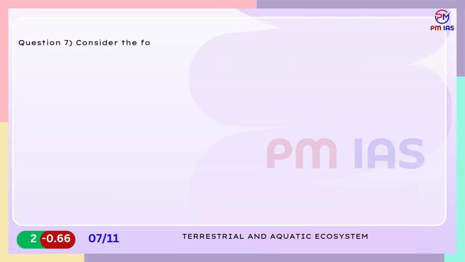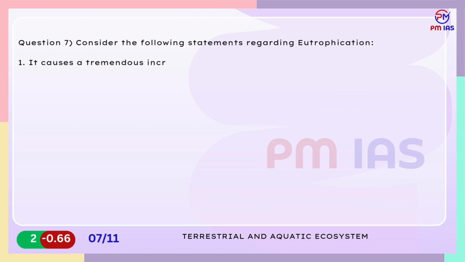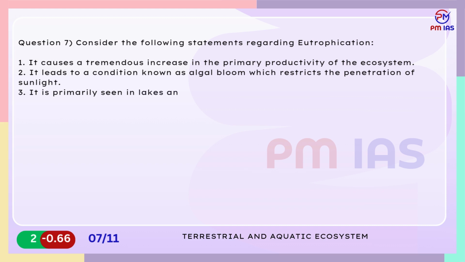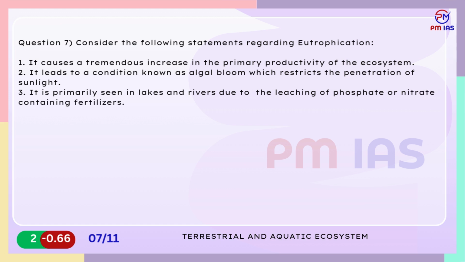Question 7. Consider the following statements regarding eutrophication. 1. It causes a tremendous increase in the primary productivity of the ecosystem. 2. It leads to a condition known as algal bloom which restricts the penetration of sunlight. 3. It is primarily seen in lakes and rivers due to the leaching of phosphate or nitrate-containing fertilizers. Which of the statements given above are incorrect?